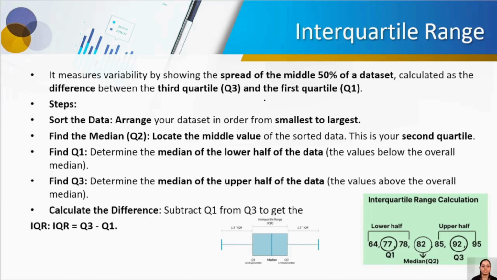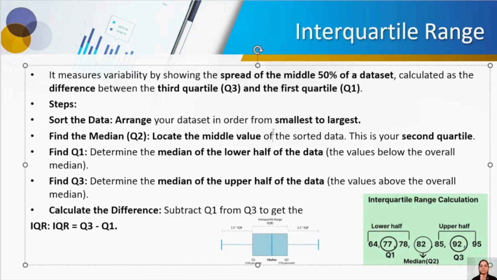Second, we have the interquartile range. What is the interquartile range? We have something called the median line in between. From that median line, we take 50% on this side and 50% on the other side. The 50% on the left side is called Q1, the 50% on the other side is Q3, and the interquartile range is Q3 minus Q1.